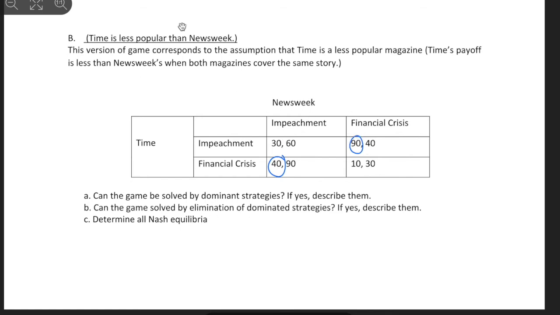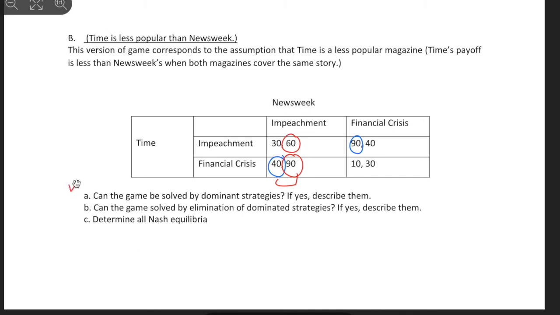And the other way. If Time chooses impeachment, which one is the better option for Newsweek? Impeachment, right? And when Time chooses financial crisis, what is the better option for Newsweek? Impeachment.